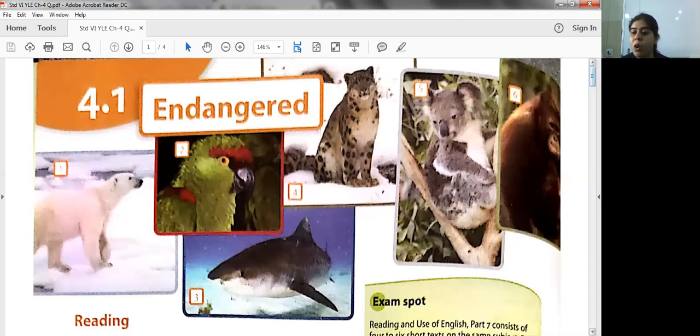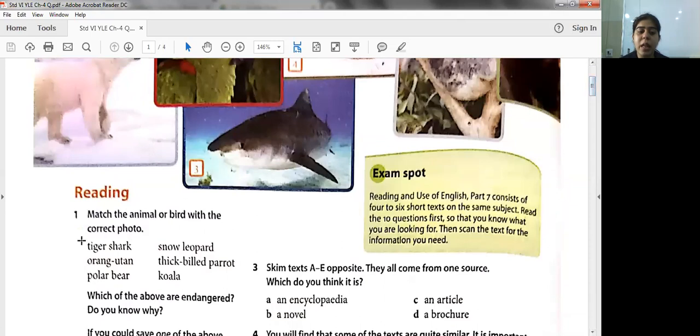Below over here, there are names given of those endangered species. You have to identify from the photo which species that is. They have given you the number. So if, suppose, tiger shark, from the picture which endangered species is tiger shark, you're going to write number 1 or number 2, whatever is the number of that endangered species.